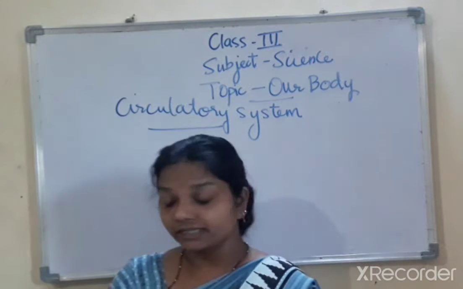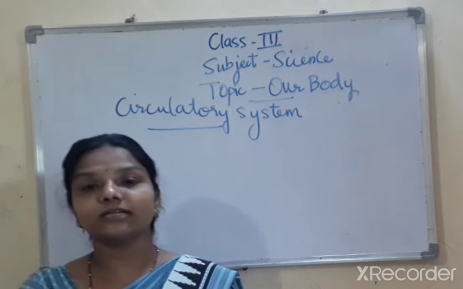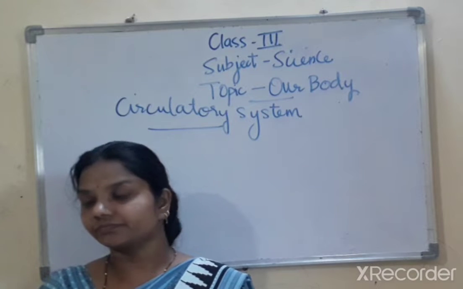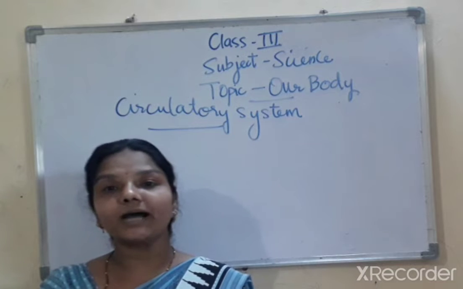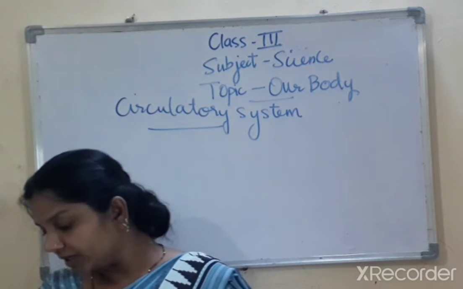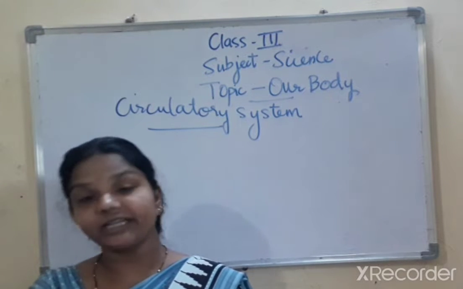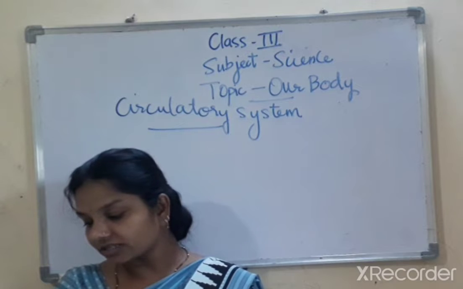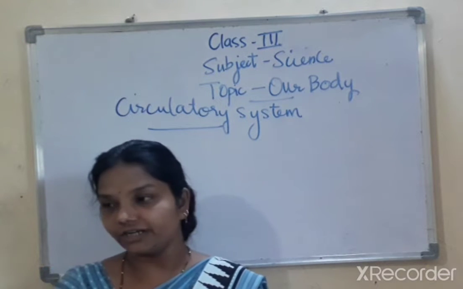The heart, the blood and the blood vessels form the circulatory system. The heart pumps blood to all parts of the body, which is carried by the thin tubes called blood vessels. The blood carries nutrients and gases like oxygen and carbon dioxide to different parts of the body.